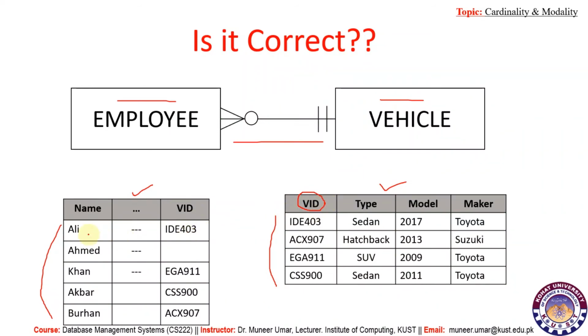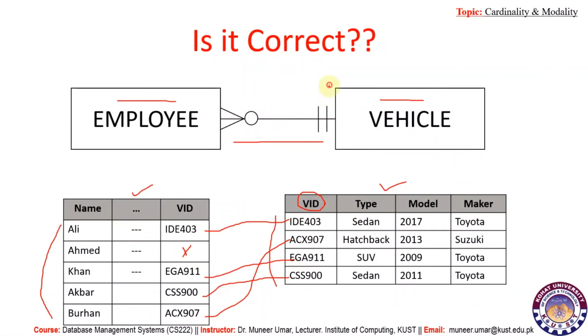Now if you look into this first instance, it is connected with this one. The second instance, it is connected here. Third one is connected here, and fourth one is connected here. This one is not connected. So we can assume that an employee can have 1 car or no car. We can say that the maximum case for an employee to have vehicles is 1.